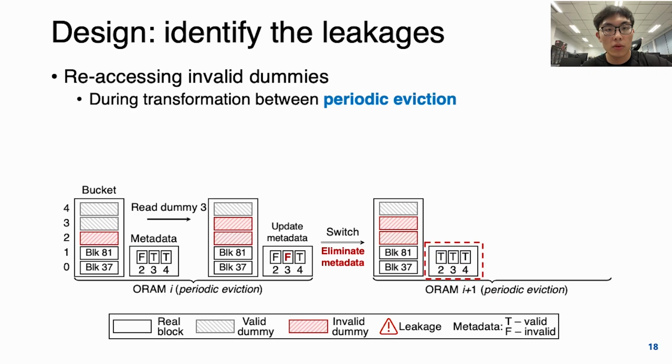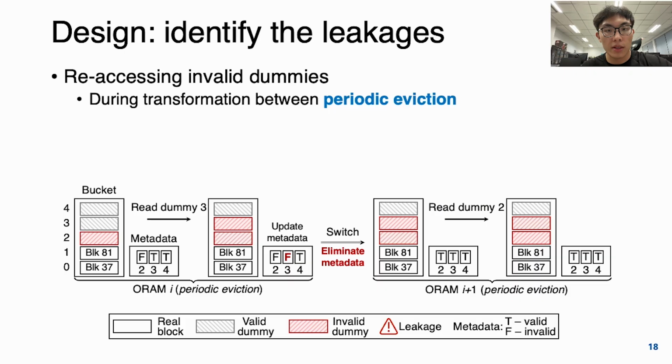Suppose the new ORAM reads the dummy block 2, and the adversary will learn that this block is a dummy block, because only a dummy block is accessed twice, while a real block will only be accessed once.